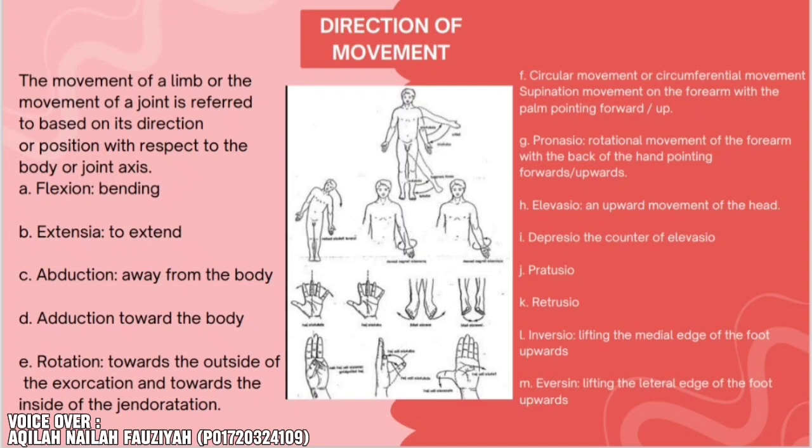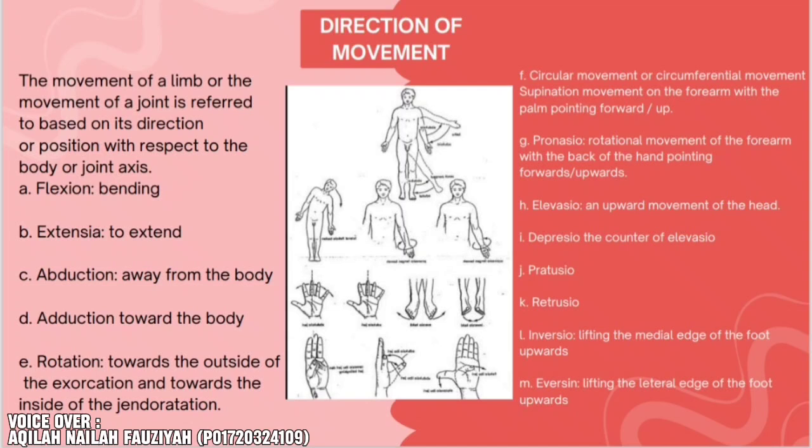Supination is movement of the forearm with the palm pointing forward or up. G. Pronation is rotational movement of the forearm with the back of the hand pointing forwards or upward. H. Elevation, an upward movement of the head.